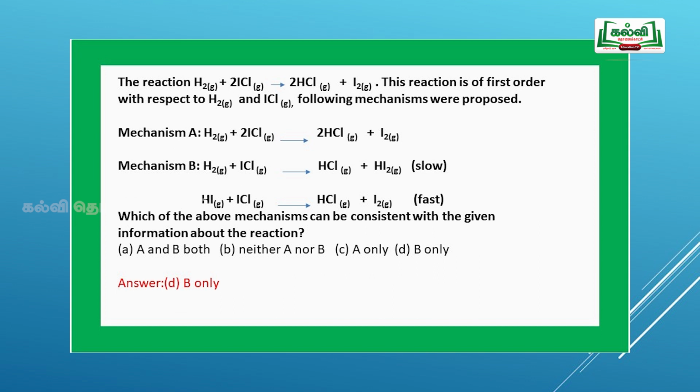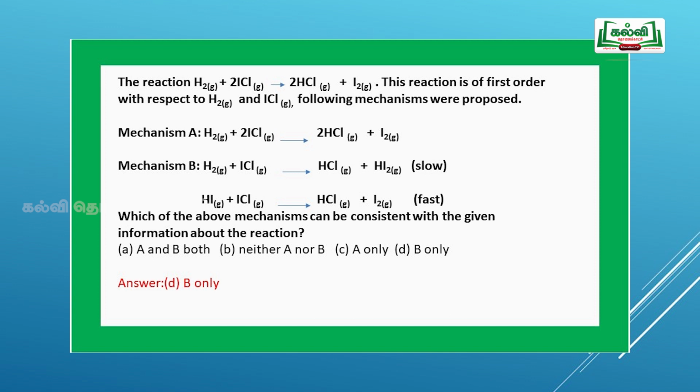Next question, the reaction H2 plus 2ICl gives 2HCl plus I2. This reaction is first order with respect to H2 and ICl. The following mechanisms were proposed. Mechanism A: H2 plus 2ICl gives 2HCl plus I2. Mechanism B: H2 plus ICl gives HCl plus I2, which is a slow process. Next, HI plus ICl gives HCl plus I2, which is fast. Which of the above mechanisms can be consistent with the given information about the reaction?